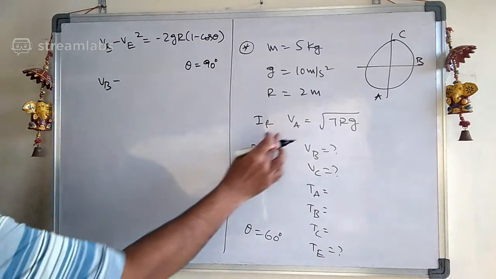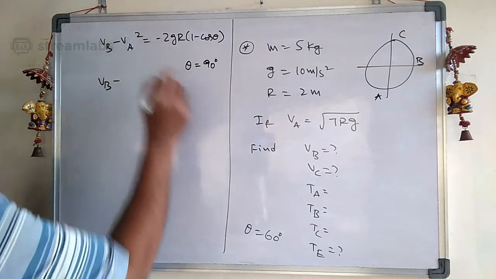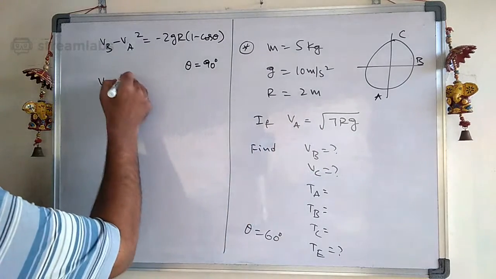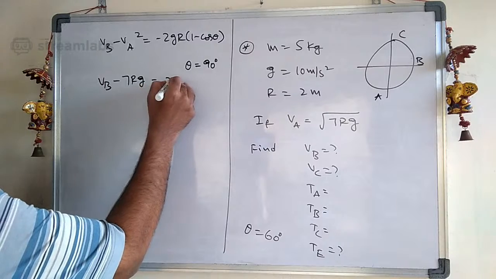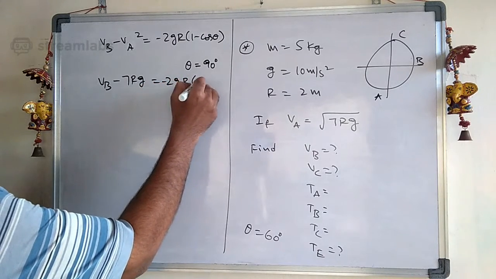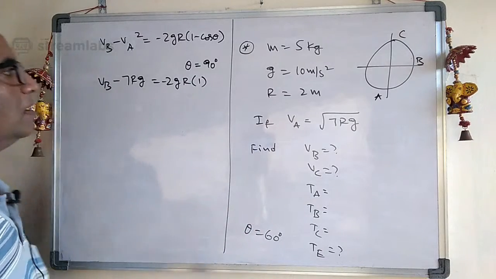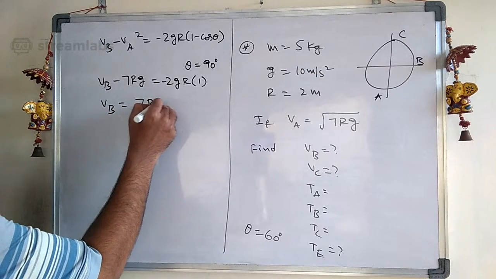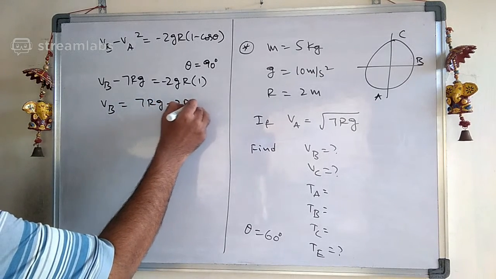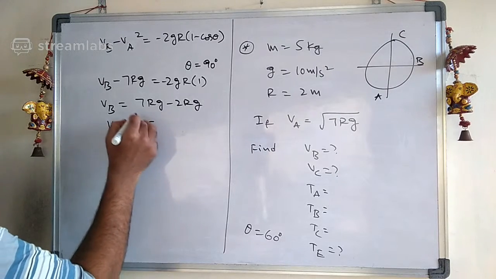VB square minus VA square, sorry, this is VA square. What is the VA value? Root of 7 rg means VA square is 7 rg, equal to minus 2gr into 1, because cos 90 value is 0. Therefore VB square is 7 rg minus 2 rg, which is 5 rg.